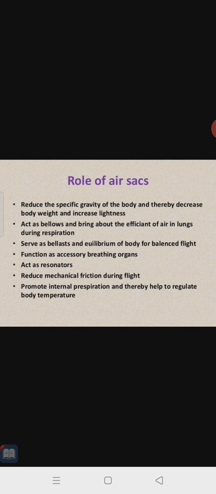Then what is the function or role of the air sac? It reduces the specific gravity of the body, and thereby decreases the body weight and increases lightness. That's why the bird can easily fly. They act as blowers and bring about efficient movement of air in the lungs during respiration, bringing more oxygen into the lungs. They serve as ballast and equilibrium of the body for balanced flight. They are present in the membrane of the wings, so they are helpful for flight.